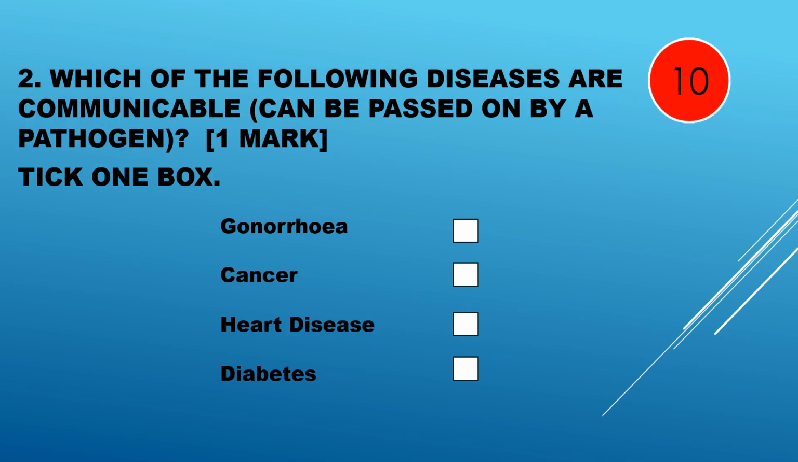Question 2. Which of the following diseases are communicable, can be passed on by a pathogen? Gonorrhea, cancer, heart disease, diabetes. Gonorrhea is communicable.